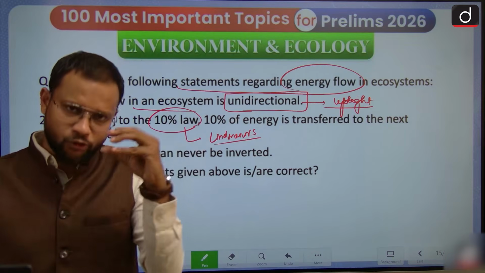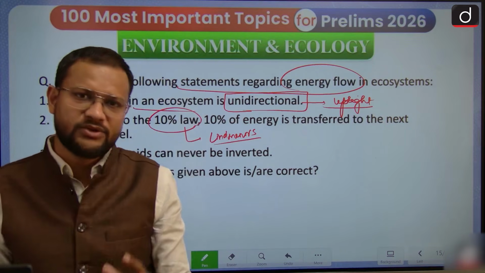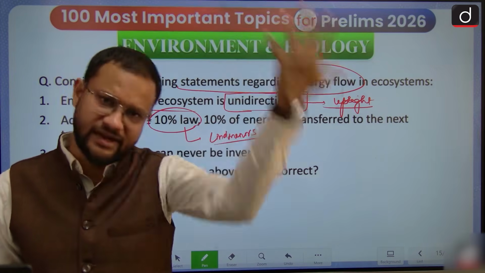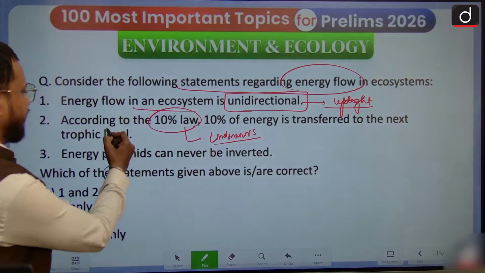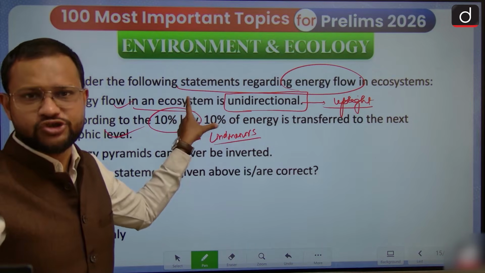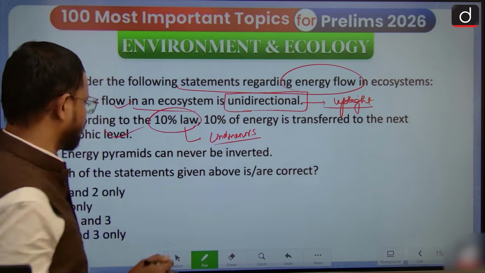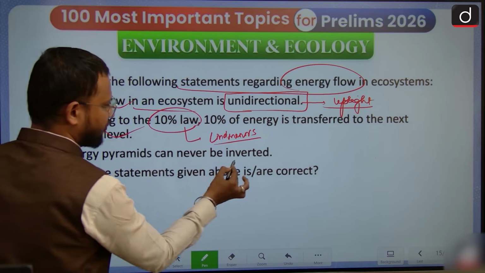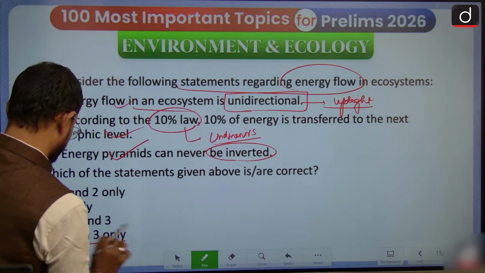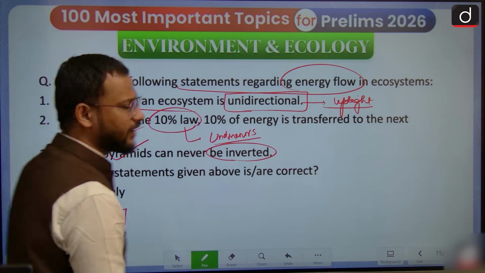So the producers transfer only 10% of their energy to the next trophic level, the consumers, then 10%, and then accordingly 10%. So this statement equally stands correct, right? I am taking this question to give you better clarity. And energy pyramids can never be inverted. The answer to this question is 1, 2 and 3.